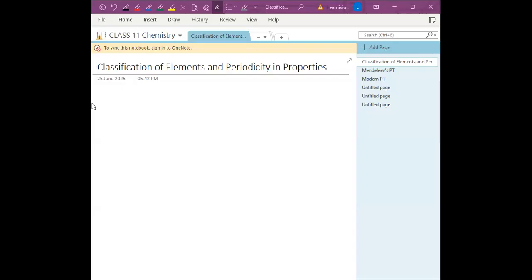This chapter focuses on how scientists discovered a pattern in the chemical behavior, right? So scientists discovered a pattern in the behavior of elements, and they used to classify the elements based on their physical and chemical properties. Over time, this classification led to the development of what we now call the periodic table. अभी जो हम modern periodic table देखते हैं, starting में वो ऐसा कुछ भी नहीं था. Okay, because 118 elements उस time discovered नहीं हुए.